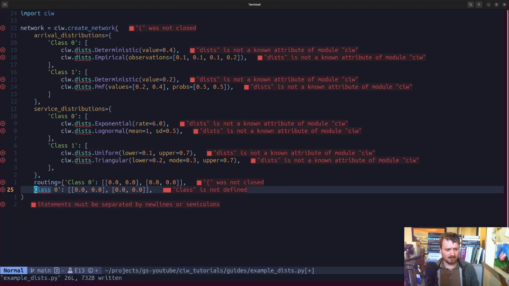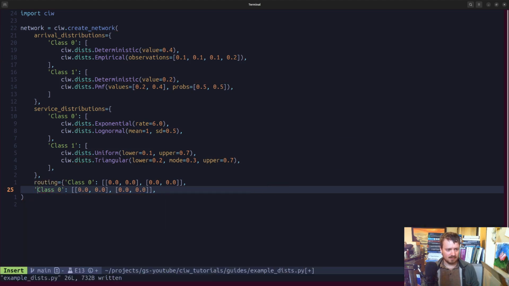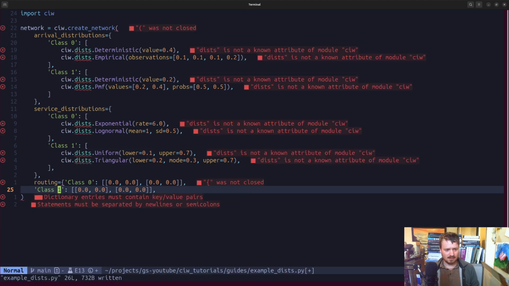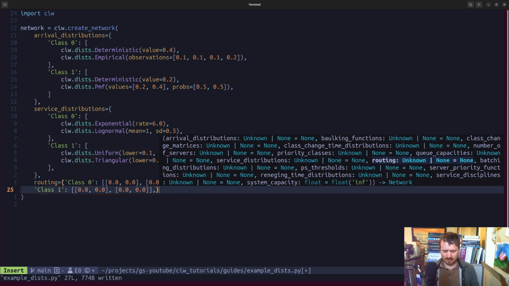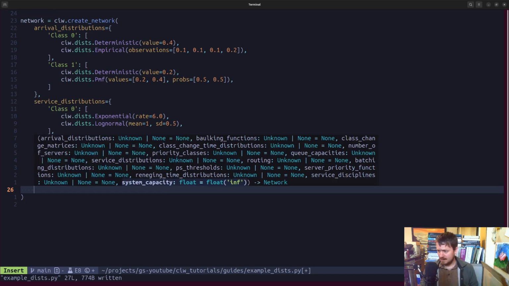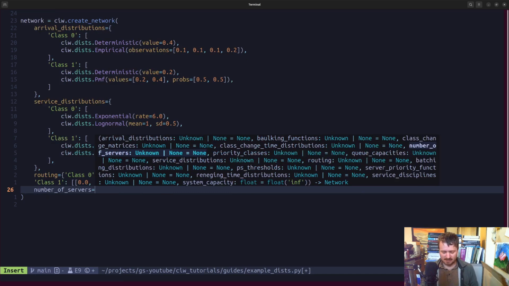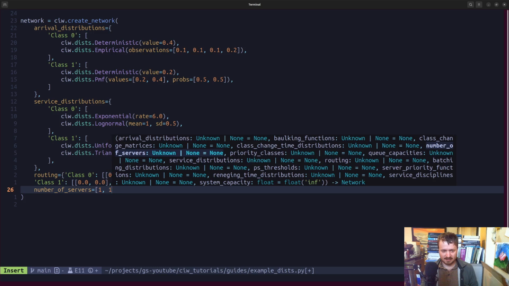And I'm going to also just copy that to get our routing matrices. So in this case, what these routing matrices are telling us is that any of the customers, we'll call them, that are leaving a node don't go to any of the other nodes. They just simply leave the system. And then for number of servers, we have to specify for each node, and we'll just say that there's 1 and 1.